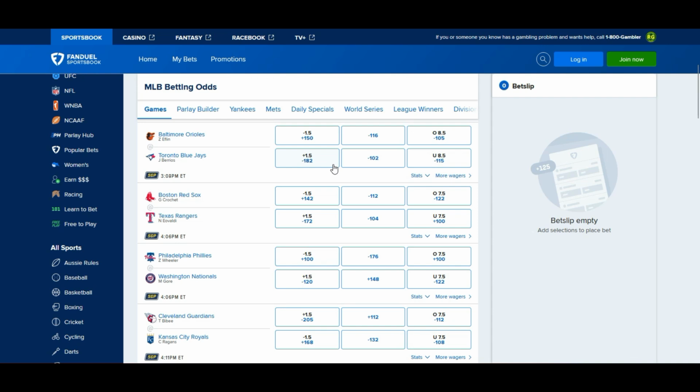Boston Red Sox versus Texas Rangers. Minus 112 for the Red Sox, minus 104 for the Rangers. This is even more of a pick'em game: 51% chance to win for Boston, 49% chance to win for Texas. And the run line, I always focus on the negatives. Minus 172 for the Rangers at home at that high cost. Over under 7.5, minus 122 going with the over.